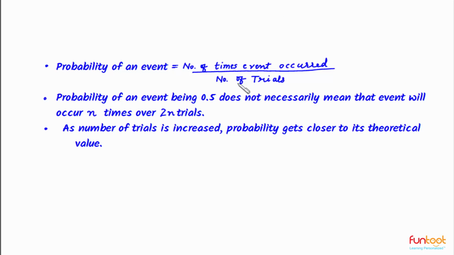Let's summarize what we have learned in this video. These are the points which we have learned in this video, and the most important point being probability of an event being 0.5 does not necessarily mean that event will occur n times over 2n trials.